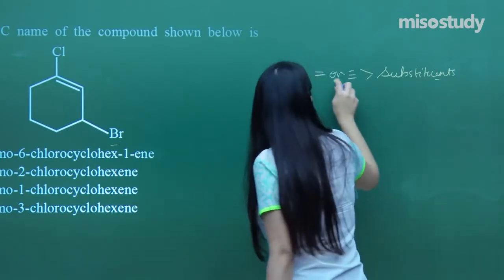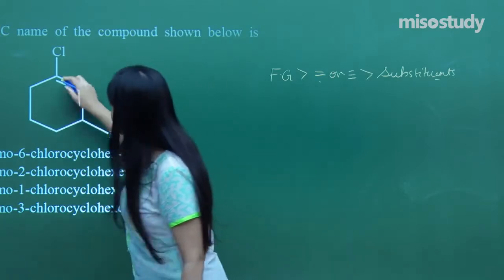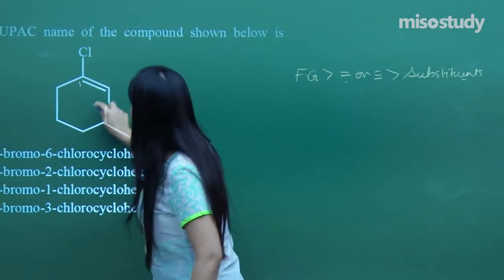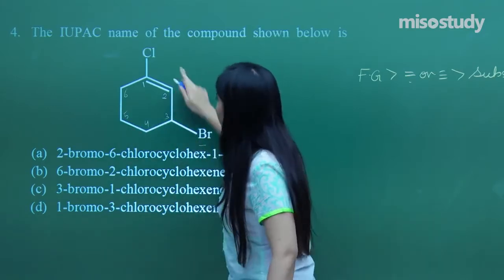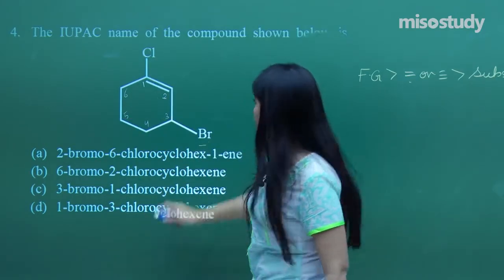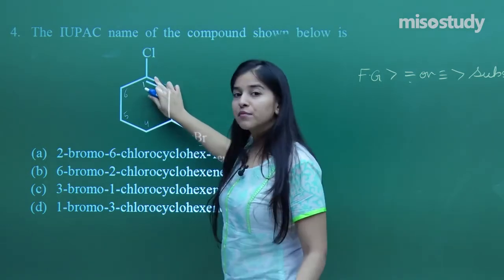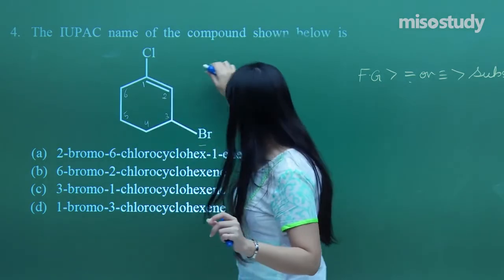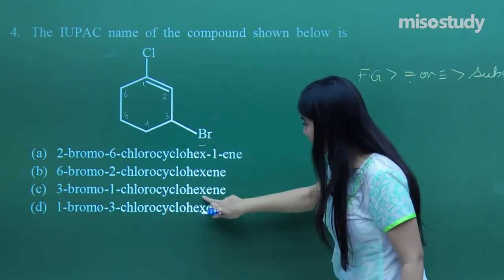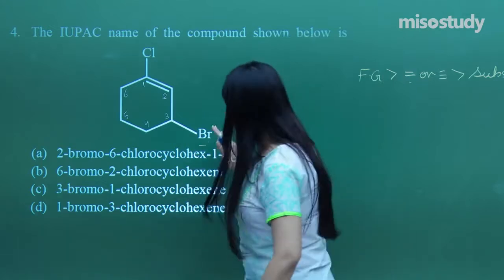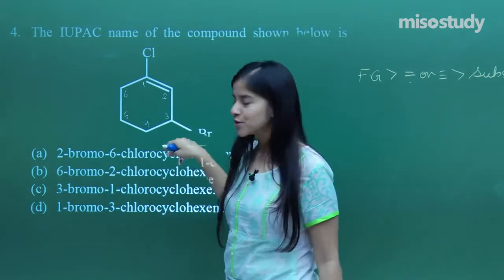That means I'll be giving the double bond the priority and not the substituents. That means what? I'll be giving 1 to this, 2, 3, 4, 5 and 6, not the other way around. I hope everybody is getting me. So on the first carbon I'll attach ene. So if you look at the options, I have got hexene, again hexene. That means ene is in each and every option. I need to find out how they have assigned the numbers to the substituents here.